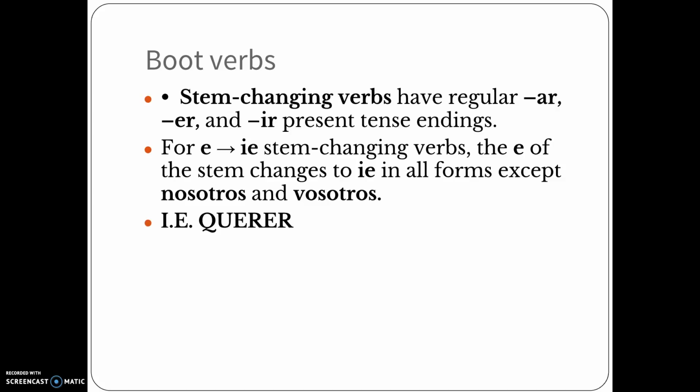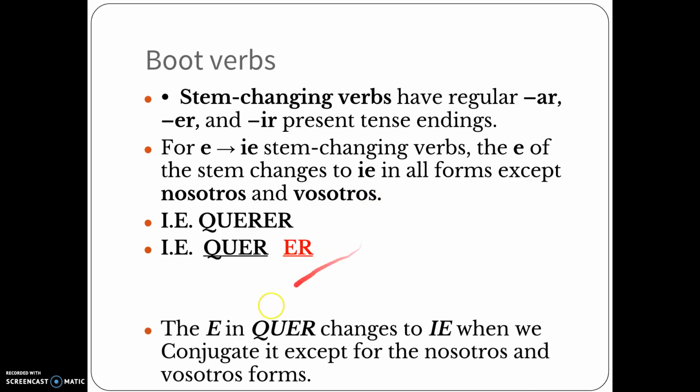Okay? So let's take a look at querer. If I separated querer, it'd be quer and ER. Now, the E in quer changes to an IE when we conjugate it, except for the forms of nosotros and vosotros. Okay? So all of it changes except for the nosotros and the vosotros part. So quer here is my stem.